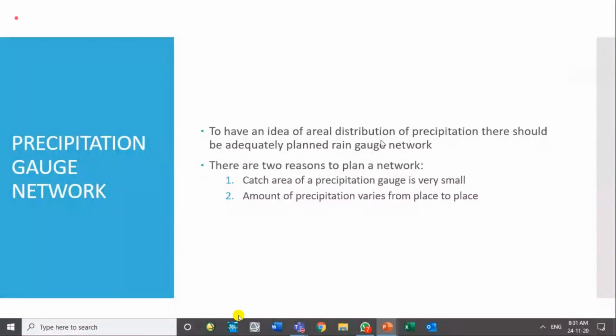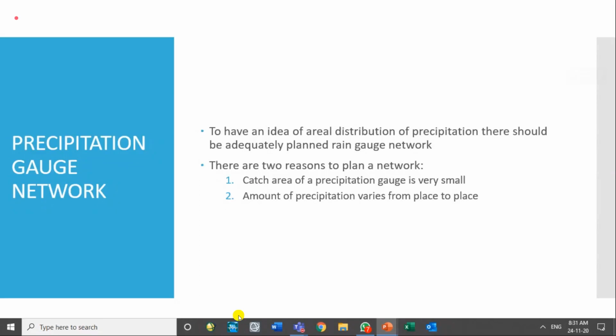Because the precipitation distribution is uneven, it is not constant. If we would have been getting constant rainfall all along the territorial areas, all around the country, one gauge would have been sufficient. If we knew that rainfall is the same at all the places, then one rain gauge is sufficient.